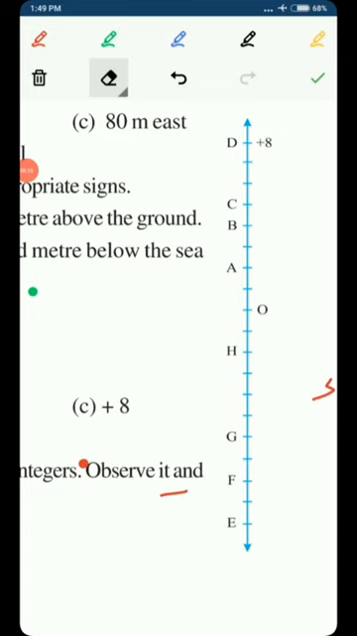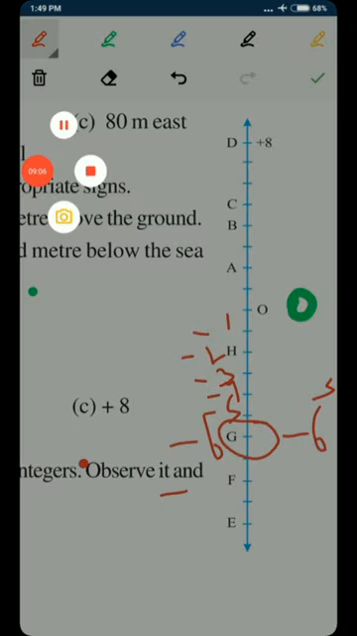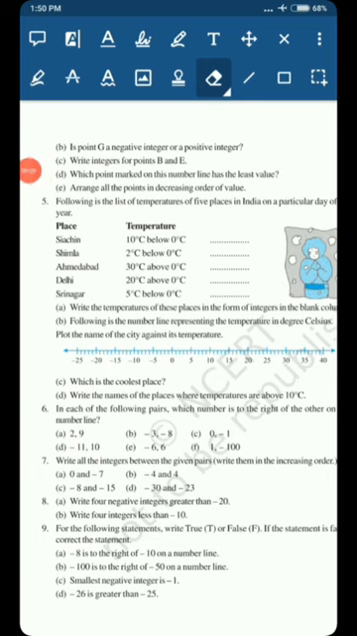We have seen in the previous part that at point O we have marked 0. The next point, as we have seen in the previous one also, is minus 1. H is minus 2. The next points are minus 3, minus 4, minus 5, and it means at G we have reached minus 6. So what does it mean? Minus 6 means a negative integer. So point G is a negative integer. This is the answer to part B, and in the same way you have to solve part C, part D, and part E, and I hope you can solve these parts yourself.